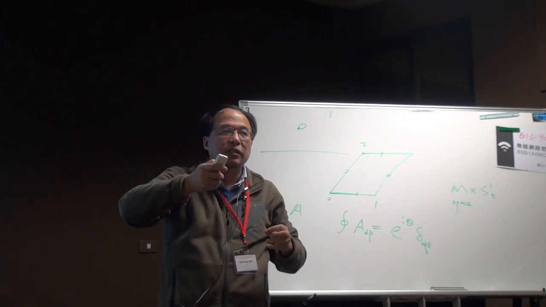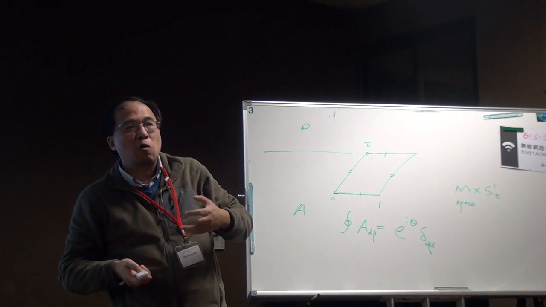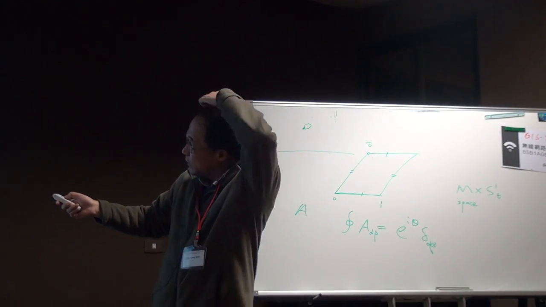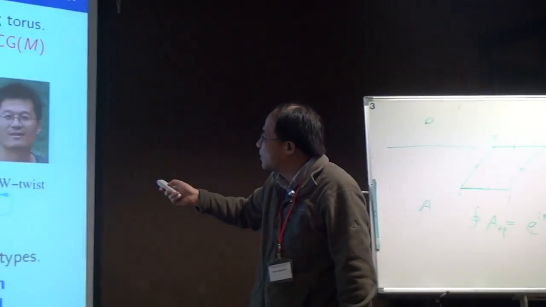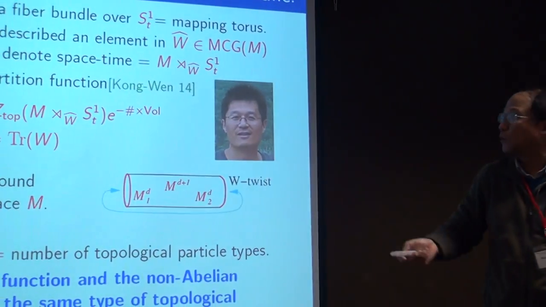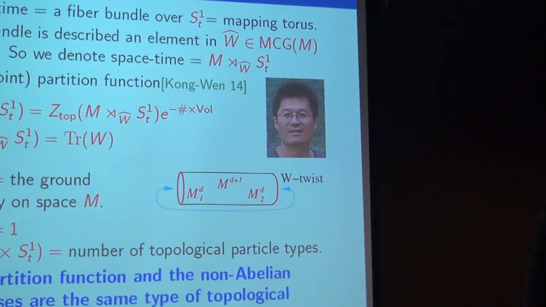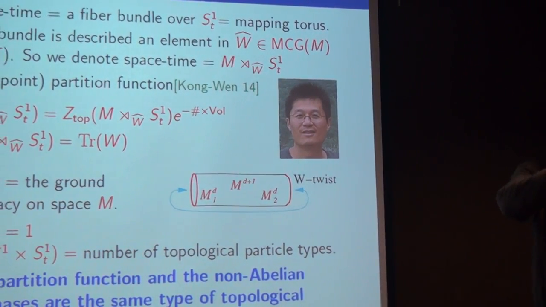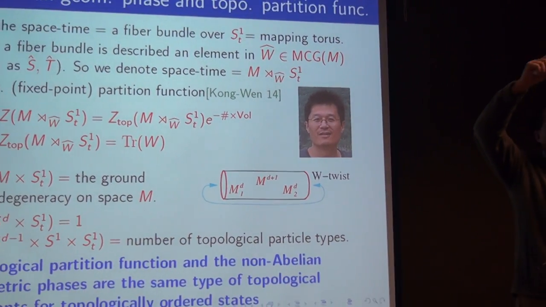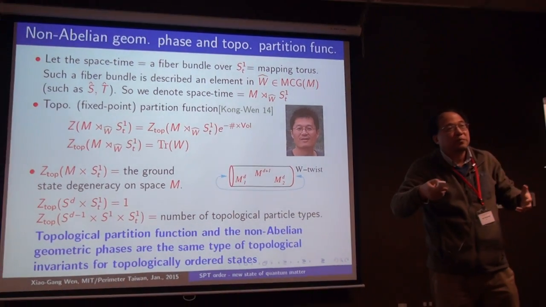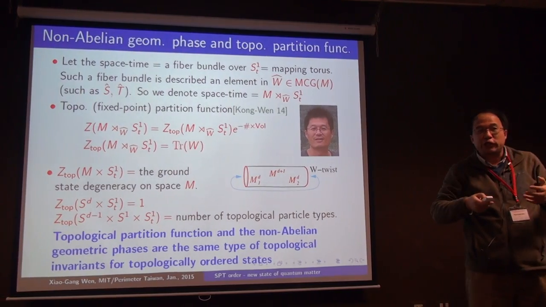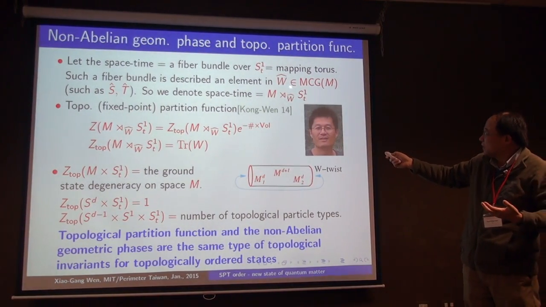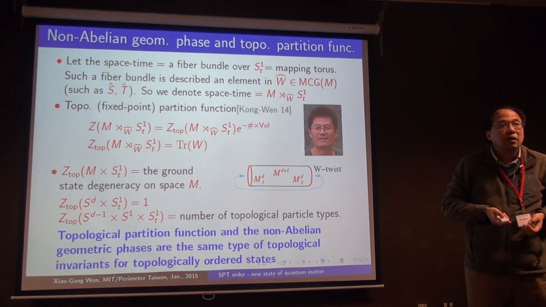So if you glue this space together around the time loop after a twist, we define a Fibre bundle over the circle. Here I just introduce this notation: this is a fibre bundle over the circle with the twist W, where W belongs to this mapping class group. So we can see that this non-abelian geometric phase, which is defined for every element in the mapping class group, can be associated with this fibre bundle over S1, which is a space-time defined this way.